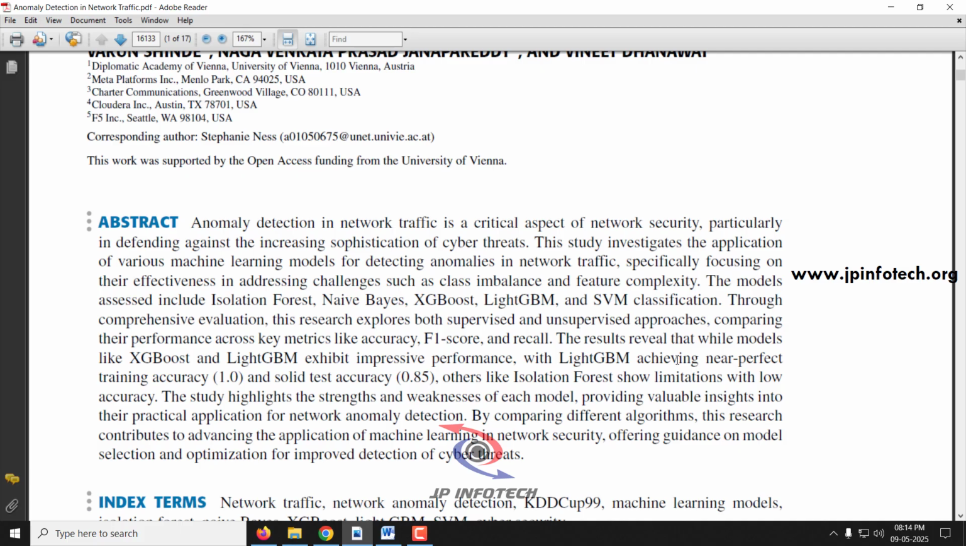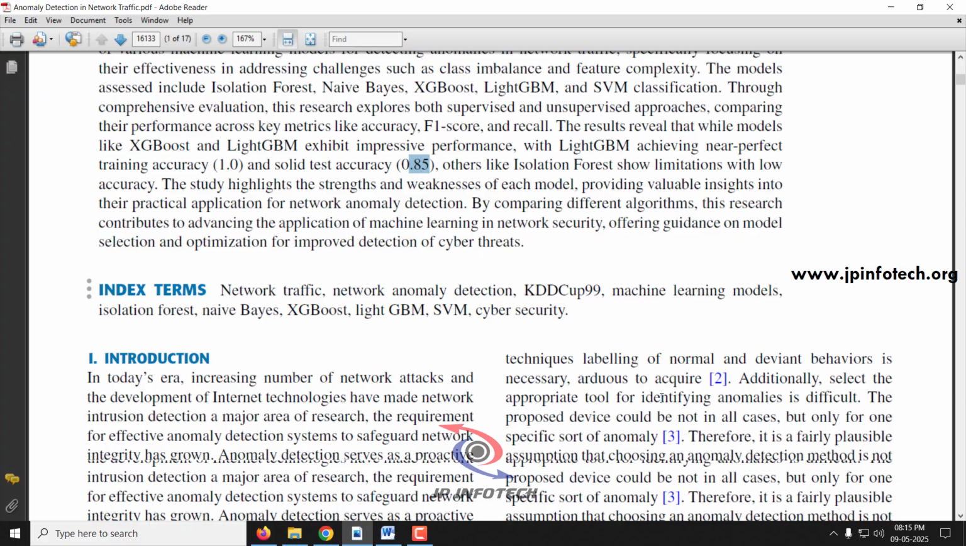The models used in the base paper are Isolation Forest, Naive Bayes, XGBoost, LightGBM and SVM classifiers. Even though they have used all these models, the authors concluded that LightGBM exhibited the best performance, around 85% test accuracy, and the others had lesser accuracy.